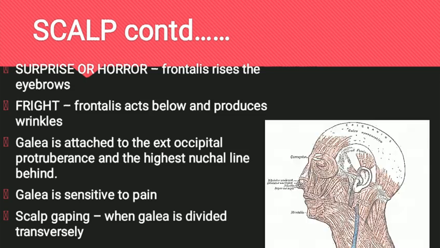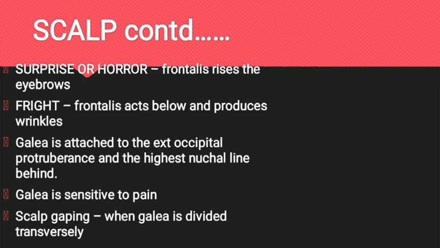The galea aponeurotica is a sheet of fibrous tissue which connects the occipitalis and the frontalis muscle. It is attached to the external occipital protuberance and to the highest nuchal line between the 2 muscles. It is most sensitive to pain. The wounds of the scalp gape only when the galea or the epicranius muscle is divided transversely.